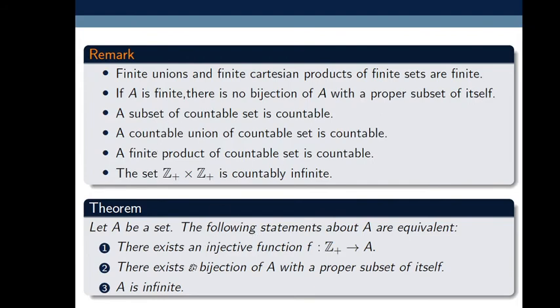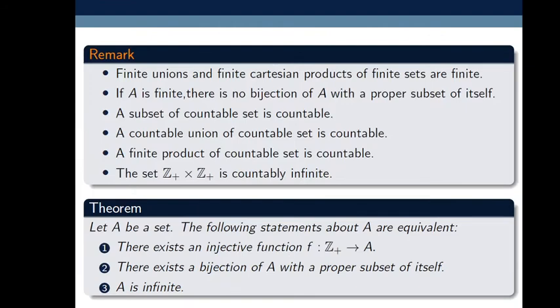In an earlier statement I said there does not exist a bijection from A to its proper subset where A is a finite non-empty set, but here it is possible only if there exists an injective map f from Z plus to A. Then we say that there exists a bijection of A with a proper subset of itself, and if this happens then A must be infinite, and if A is infinite then there exists an injective function f from Z plus to A. So all these statements are equivalent.